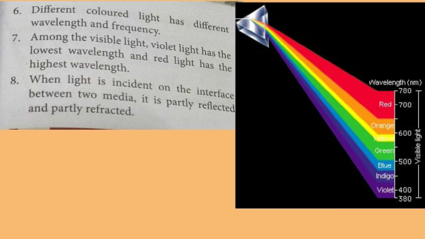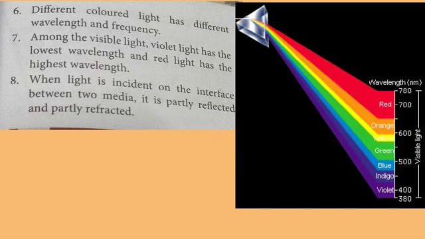Now the next one, different colored light has different wavelength and frequency. Among the visible light, violet light has the lowest wavelength and red light has the highest wavelength. When light is incident on the interface between two media, it is partly reflected and partly refracted.